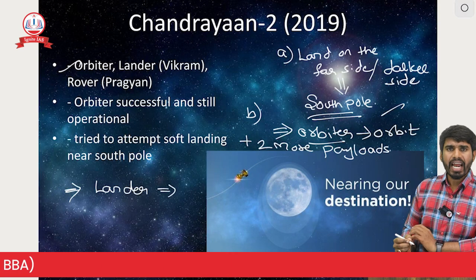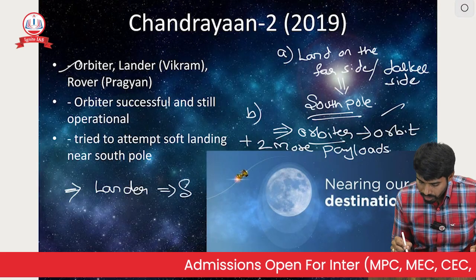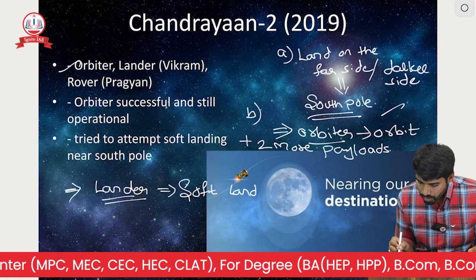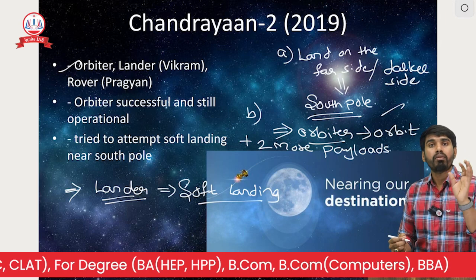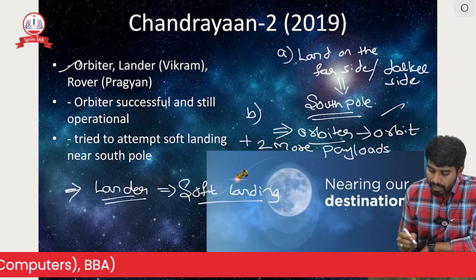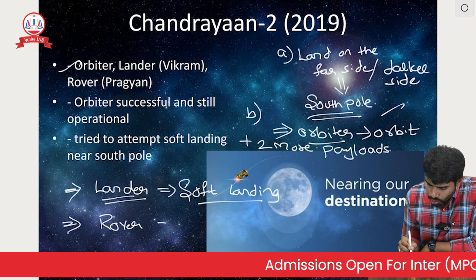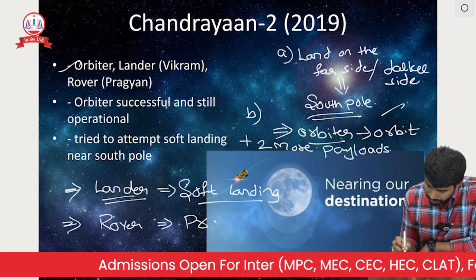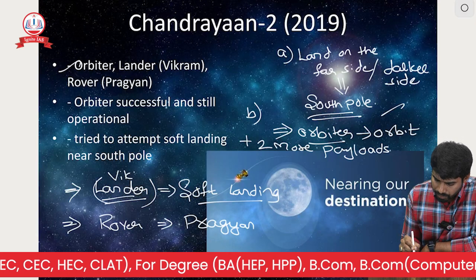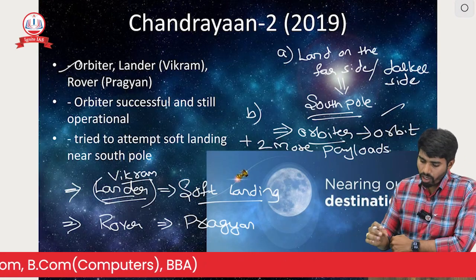And what is the main purpose of the lander? Here, the objective of ISRO is to make a soft landing with the lander. The main purpose of the lander is to land on the moon, that too a soft landing, which is one of the major objectives of the Chandrayaan 2 mission. Similarly, along with that lander, we have a rover, which is named Pragyan. And the lander is named Vikram. We have sent these two payloads along with the orbiter.